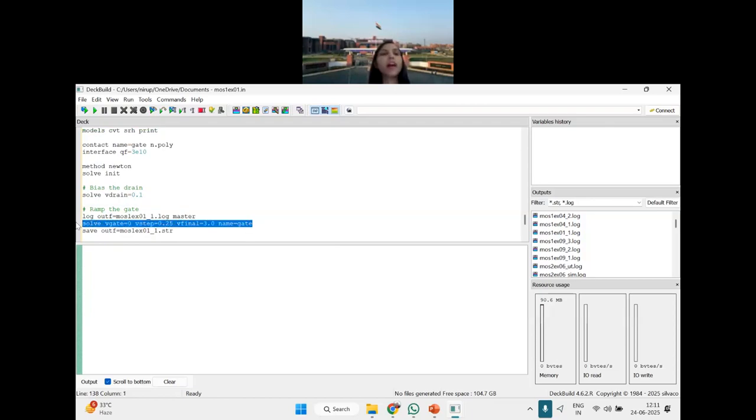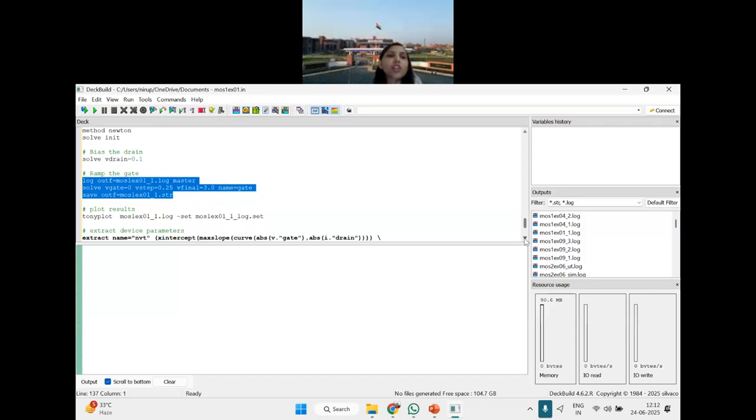I'm talking about this. Bias the drain. What is the drain bias here? The drain bias here is 0.1. What is the gate bias here? Please see. The gate bias here is from 0 to 3 volts with a step size. It is going 0, then 0.25, then 0.5, then 0.75, then 1. So it is going from 0 to 3 with a step size of 0.25. And then you are again saving the structure.